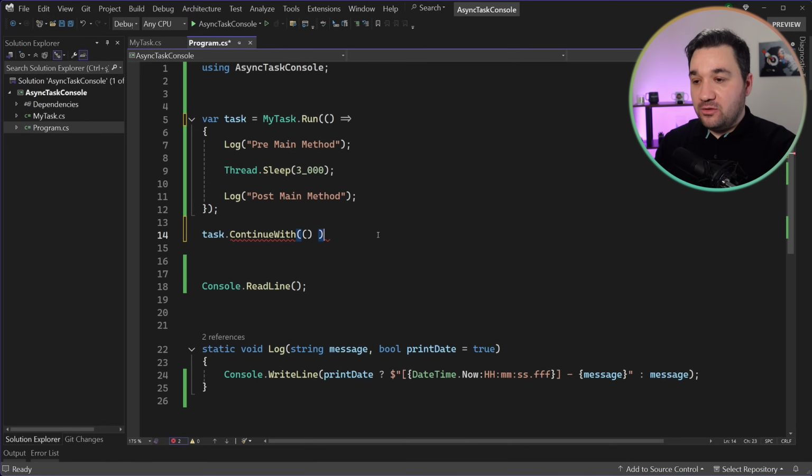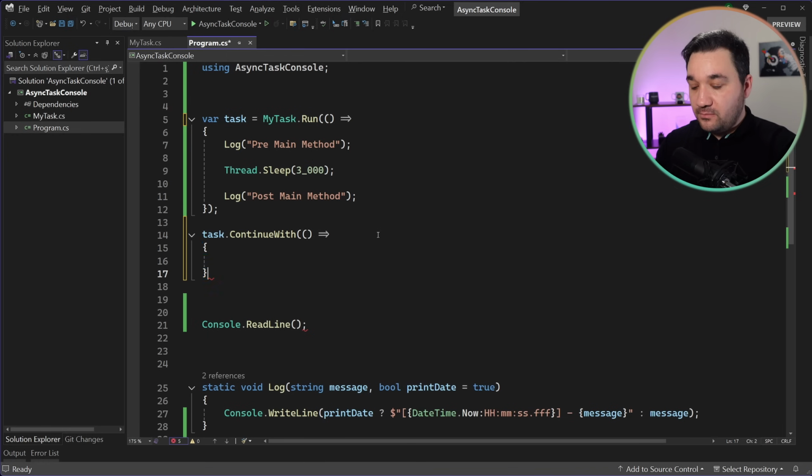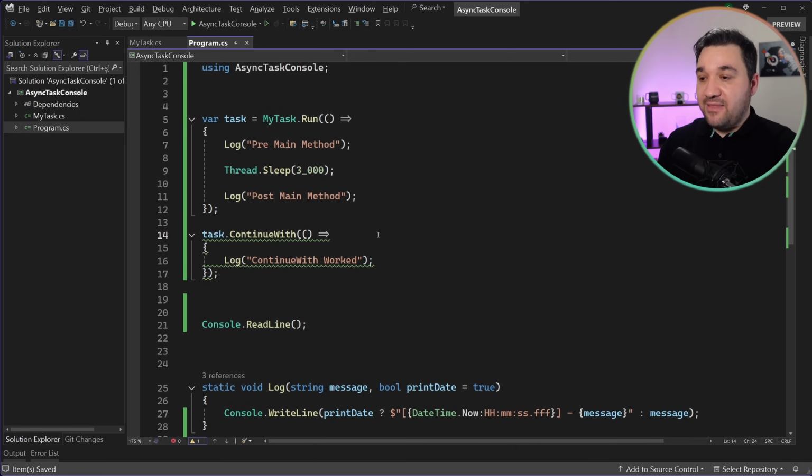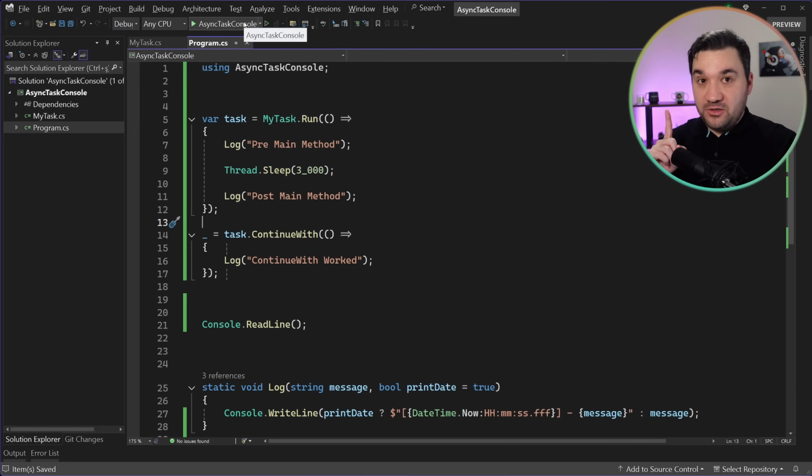So I'm just going to say, okay, this is the action. In that action, I want to log something. Let's say "continue with worked". This is going to be my task, and as this is a returning task, I'm just going to ignore it. Discard it.